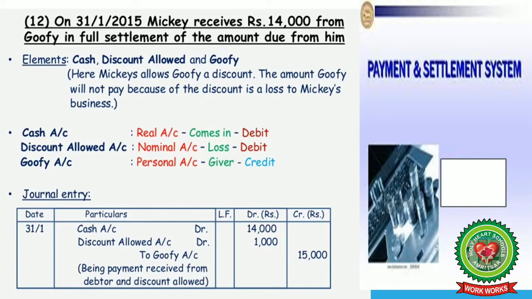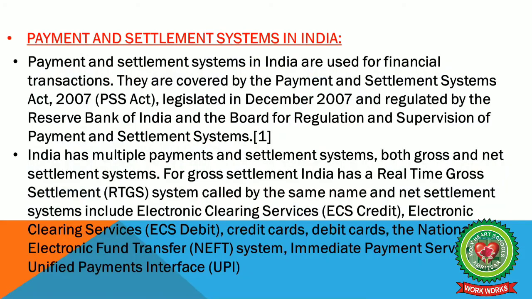Cash account debit 14,000, discount allowed debit 1,000, to Goofy account 15,000. It shows that from Goofy, Mickey has to take 15,000, but he has given him a discount of 1,000 in full settlement of his account.